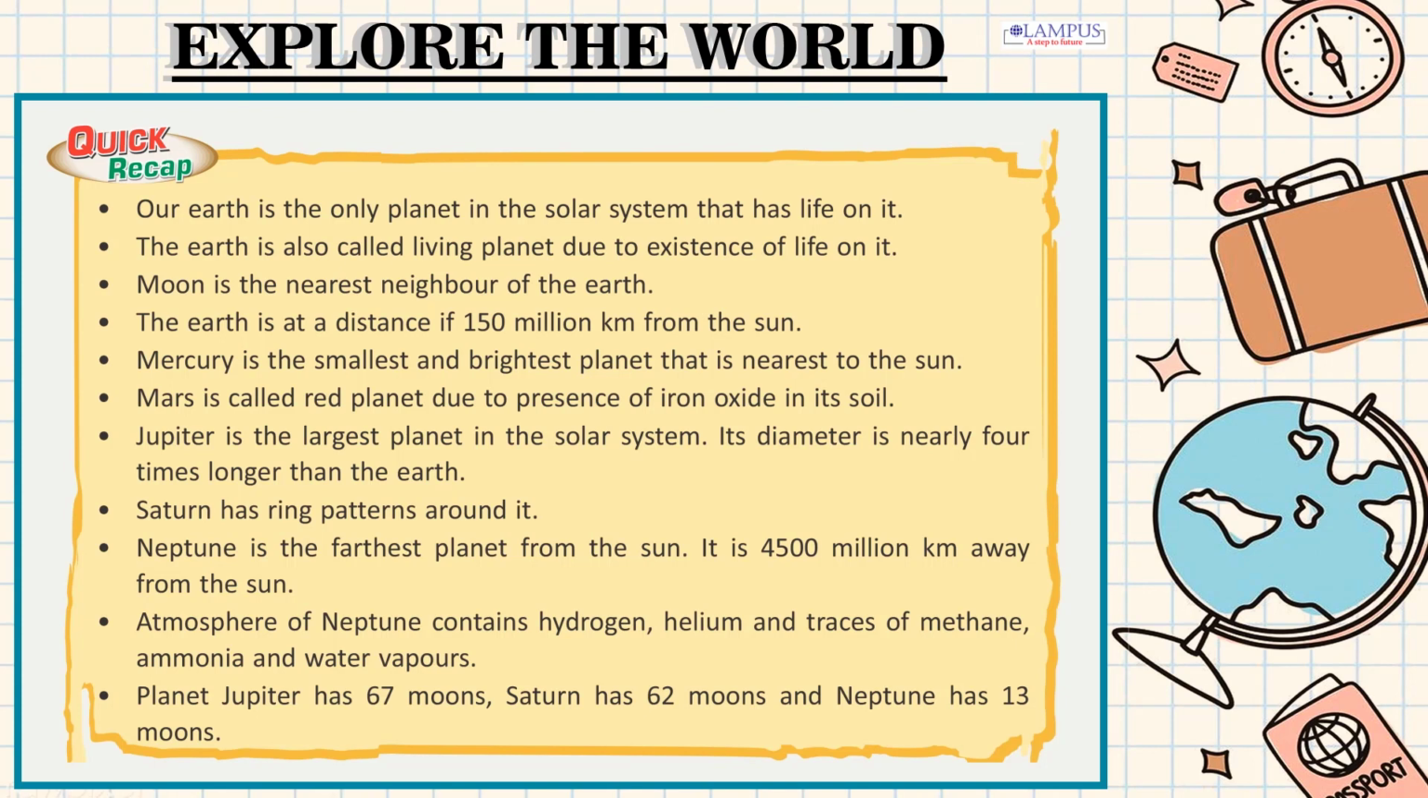Saturn has ring patterns around it. Neptune is the farthest planet from the Sun. It is 4,500 million kilometers away from the Sun. Atmosphere of Neptune contains hydrogen, helium and traces of methane, ammonia and water vapors. Planet Jupiter has 67 moons, Saturn has 62 moons and Neptune has 13 moons.